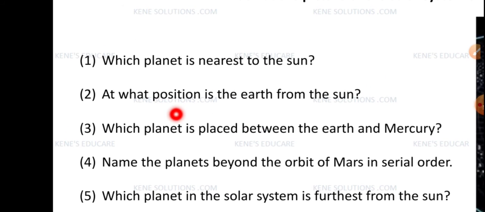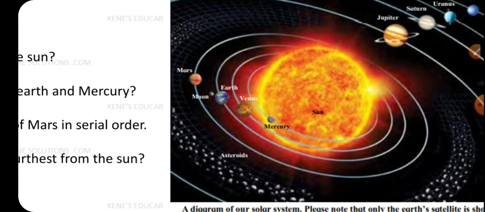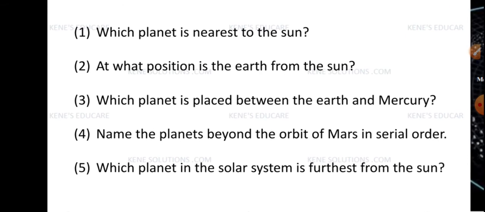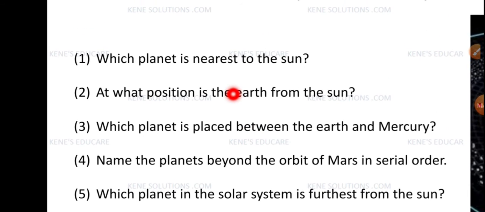At what position is the earth from the sun? So where is earth? This is sun. So 1 planet, 2 planet, 3 planet. So earth is at third position from the sun. Okay, so what you will write here, the earth is at third position from the sun.